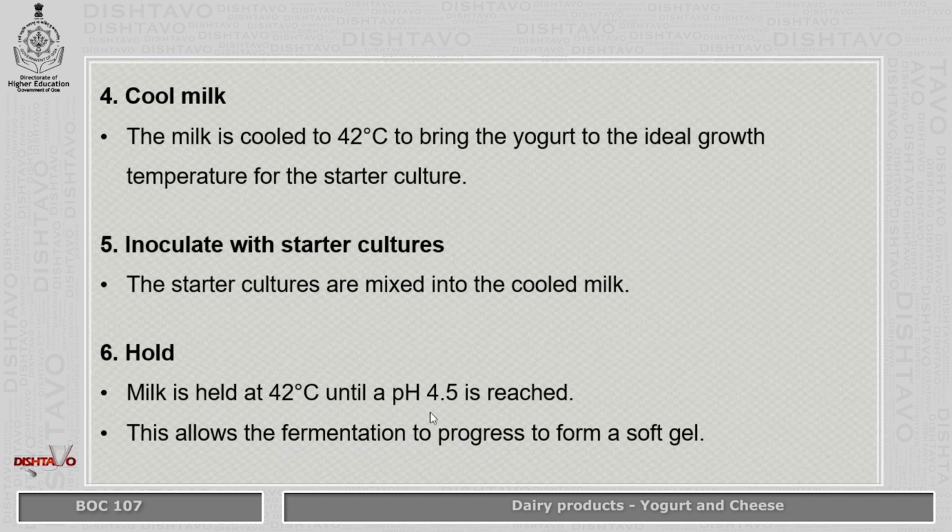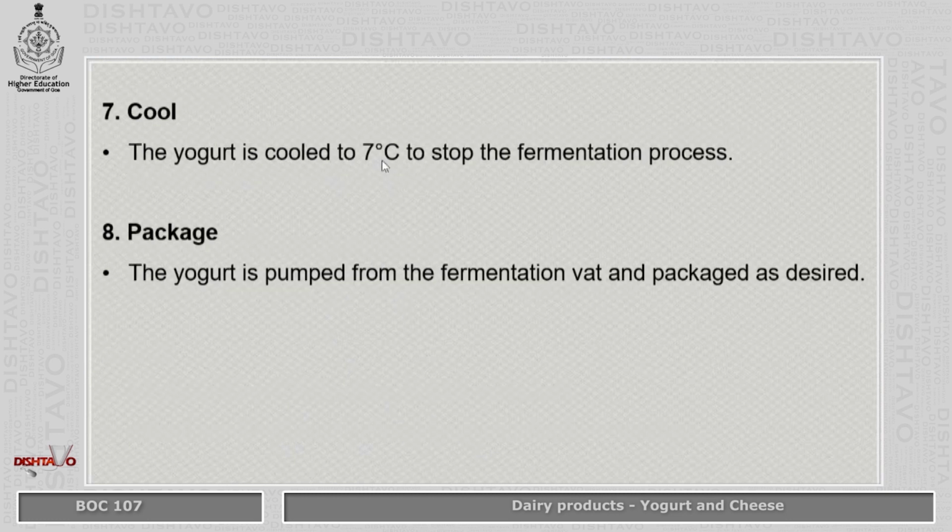Now, this allows the fermentation to progress to reach the gel-like consistency. Then the yogurt is cooled still further to around 7 degrees Celsius to stop the fermentation process. And finally, it is pumped from the fermentation vat and packaged as desired, that is in packets or in the cups that we find nowadays in markets.